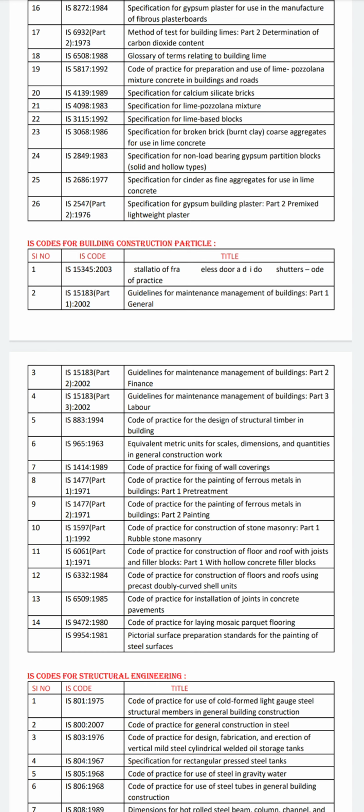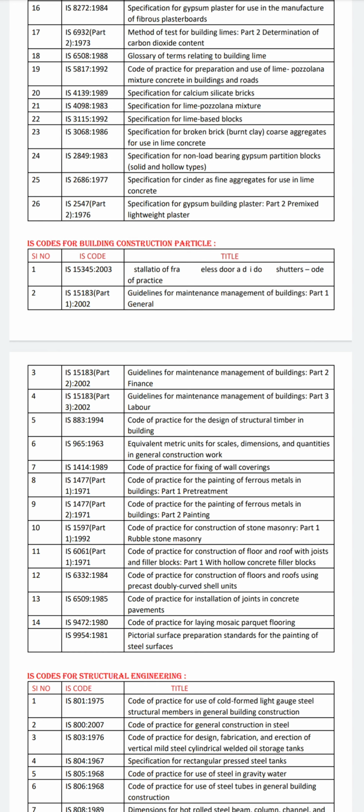part, of 1971, IS 6061. This is the code of practice for construction of floor and roof with joists and filler blocks. Part 1 is with hollow concrete filler blocks. IS 6332, which was conducted in 1984. The title of this code is Code of Practice for Construction of Floors and Roofs Using Precast Doubly Curved Shell Units.